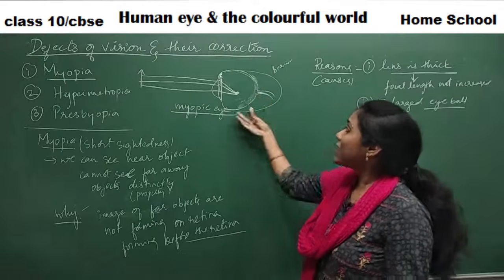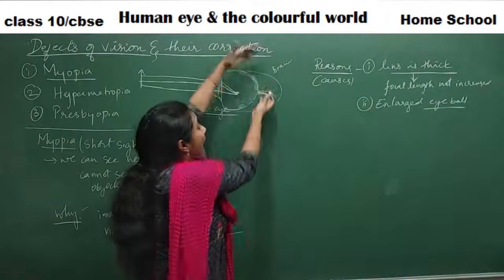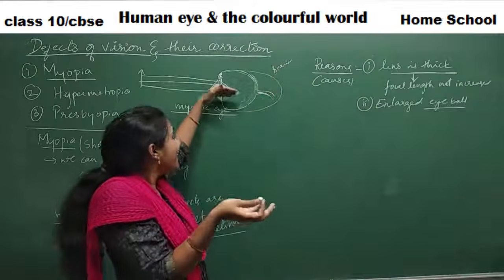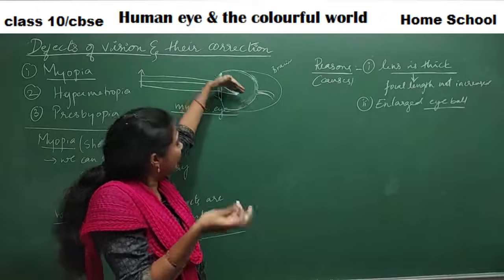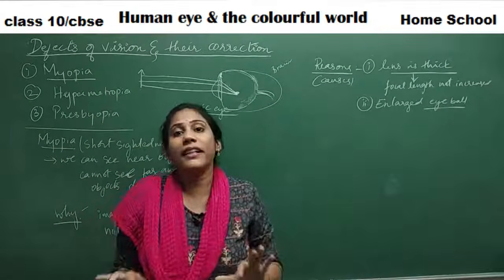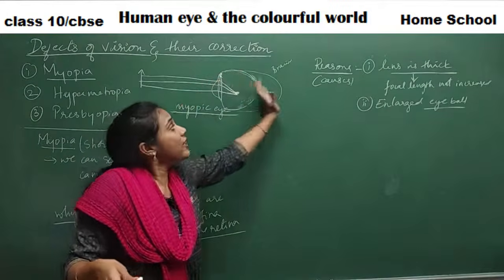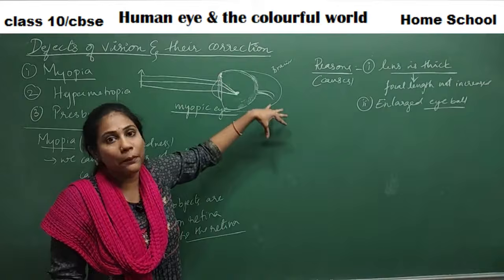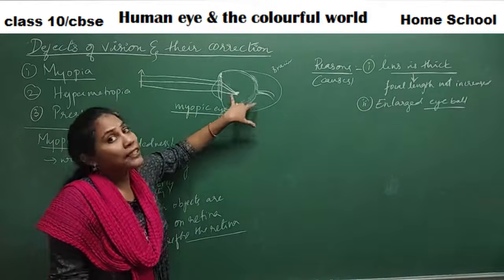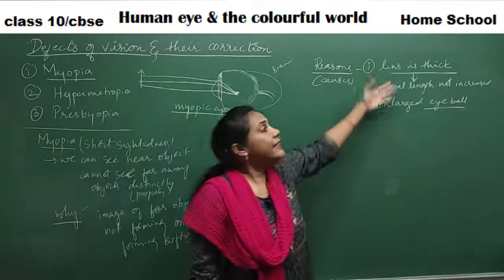If the eyeball is very much enlarged, the retina would be somewhere very far, so even if the focal length increased, the image may not form on the retina. The rays cannot go to such a much enlarged eyeball. Okay, they would meet somewhere very near to the retina, but not on the retina. Okay, so this is our second point.